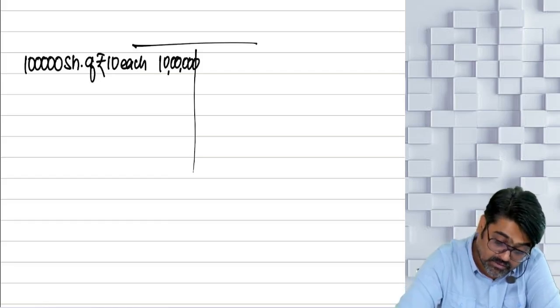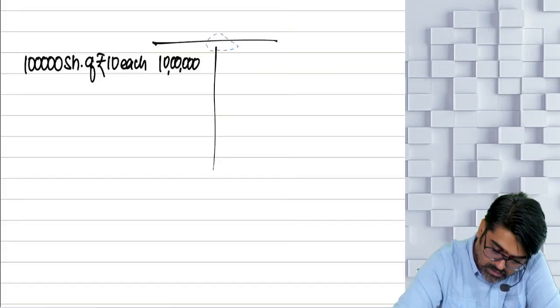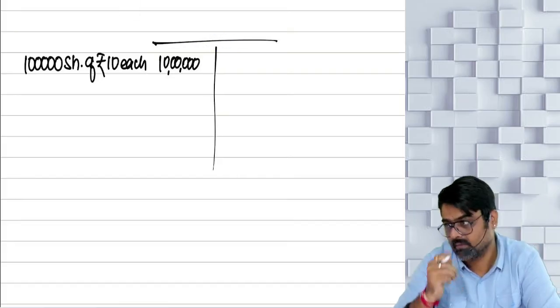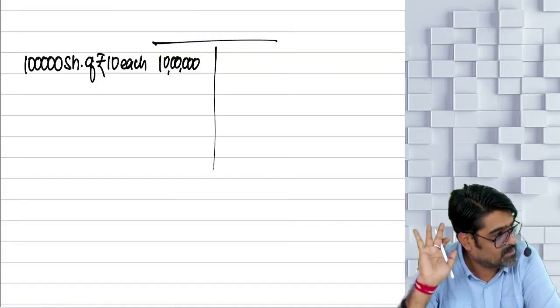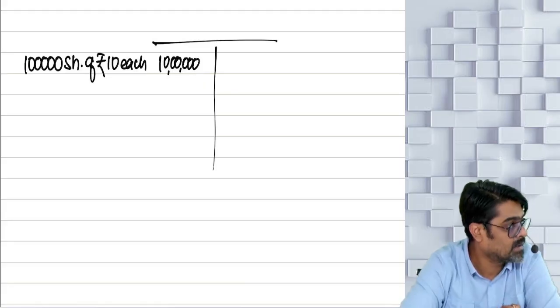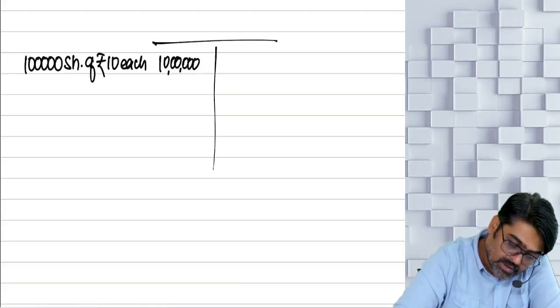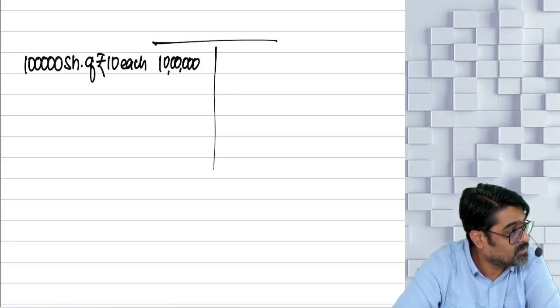Guys, please be very careful here. See, what I am trying to explain, if you understand this thing, then it is okay. Otherwise, you will have to remember the magic. This is a logic which I am giving for 222D. Now tell me, will this company have reserves also? Reserves, P&L balance, reserve balance, yes or no?